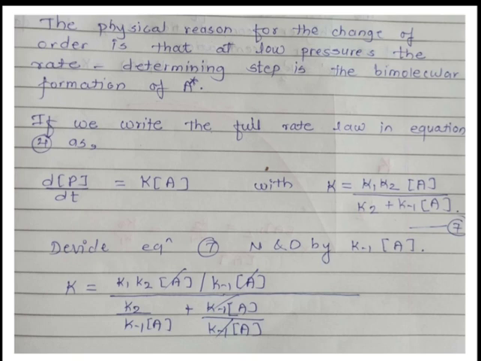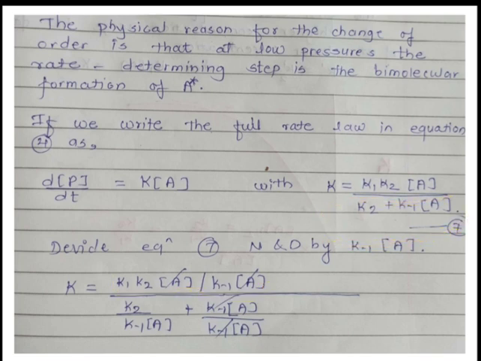Now, divide equation 7, numerator and denominator, by K minus 1 into concentration of A. So, just divide N and D by K minus 1 into concentration of A. So, just take this value: K1 K2 into concentration of A divided by K minus 1 into concentration of A. This is the first term.